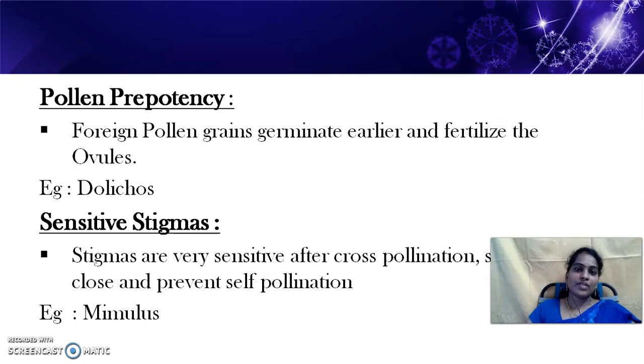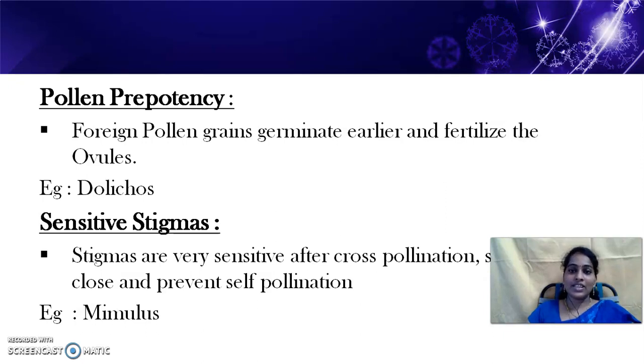Next is pollen prepotency. What is pollen prepotency? Foreign pollen grains germinate earlier than the self-pollen grains. If both a foreign pollen grain and a pollen grain of the same plant fall on the stigma of the flower, which will germinate first? The foreign pollen grain will germinate first rather than the self-pollen. This adaptation is called pollen prepotency. It is seen in Dolichos.